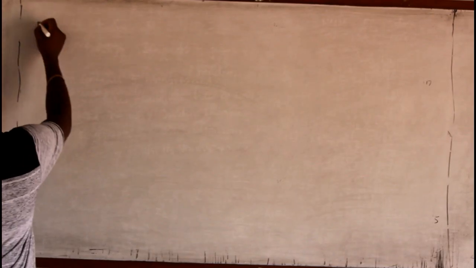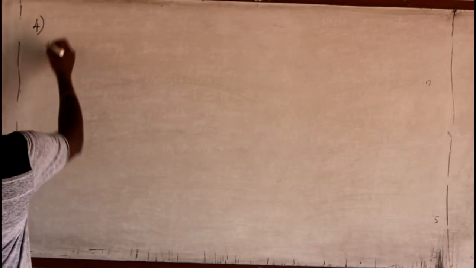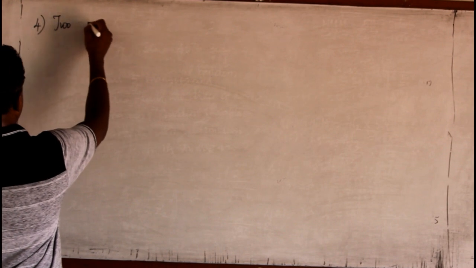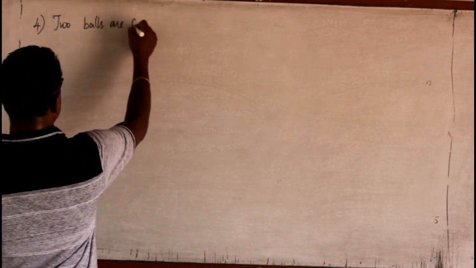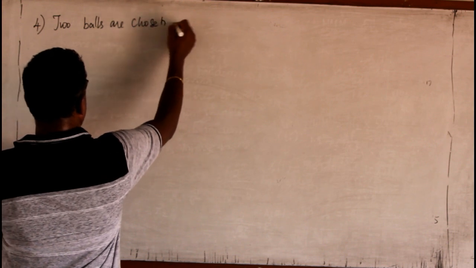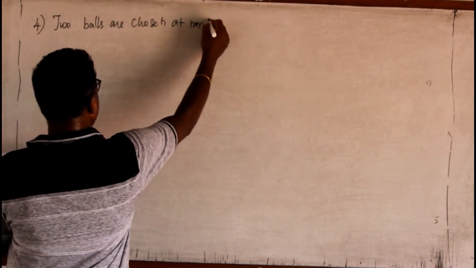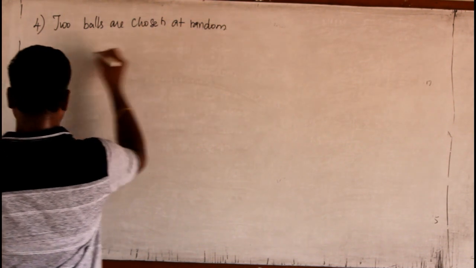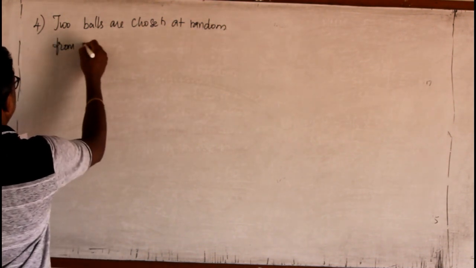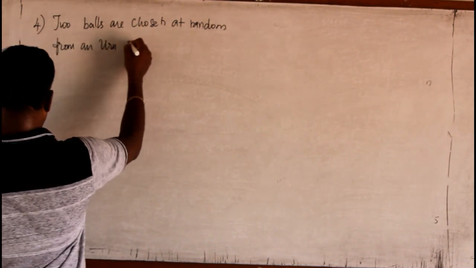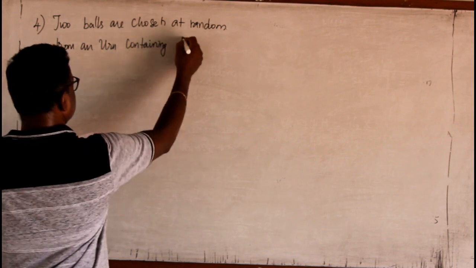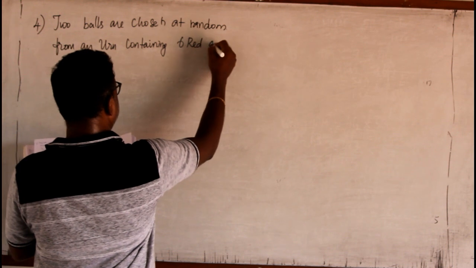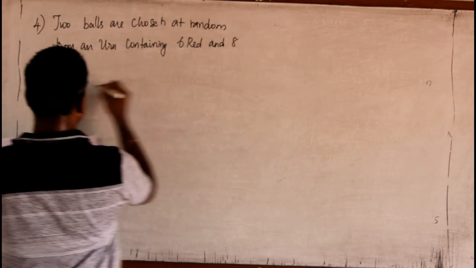Okay. Now, we shall go for the fourth problem. 2 balls are chosen at random from an urn containing 6 red and 8 black balls.